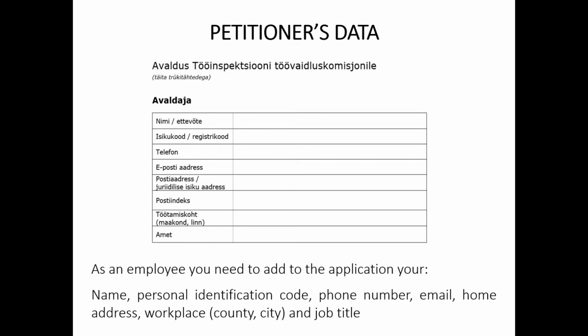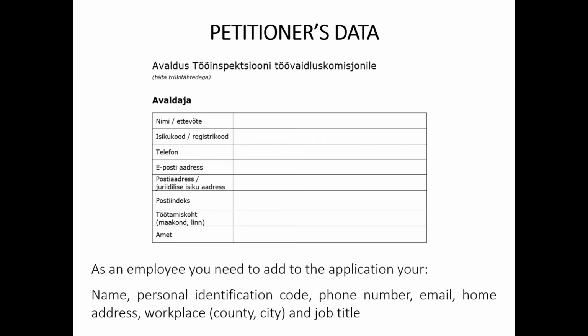Next, we are going to talk more precisely about the content of the application. The petitioner can be both an employee and an employer. The name of the enterprise, the registry code, and the address of the legal person need to be indicated if the petitioner is an employer. As an employee, you must state your full name, personal identification code, phone number, email, and post address in the application. If you add an email address, it is important that you check the email regularly, as communication and transfer of documents with the Labour Dispute Committee takes place via email.